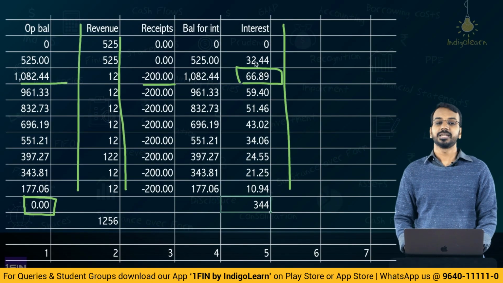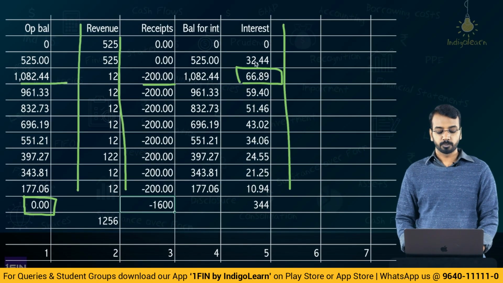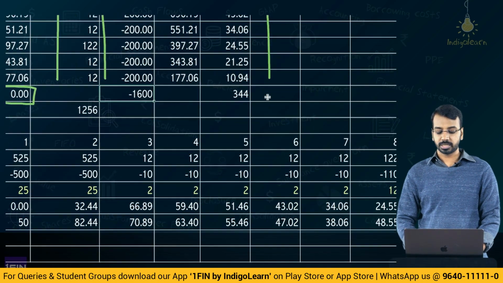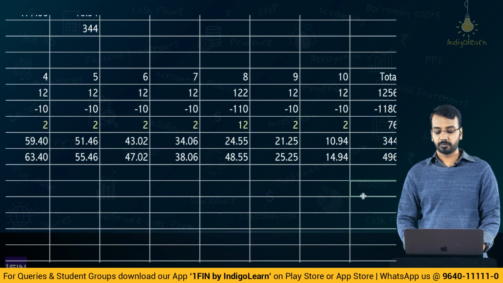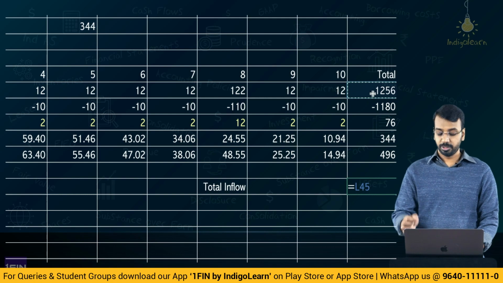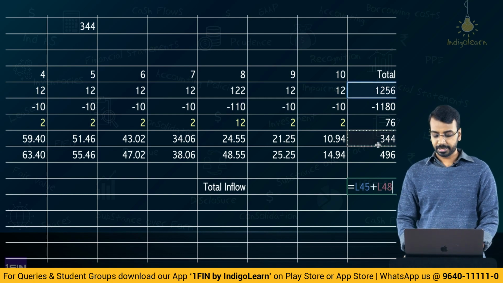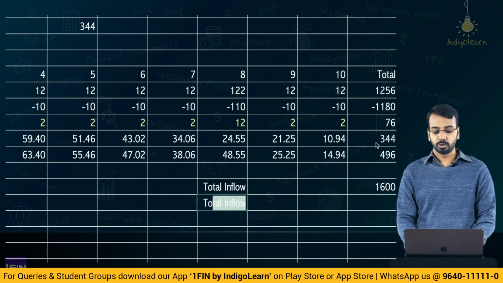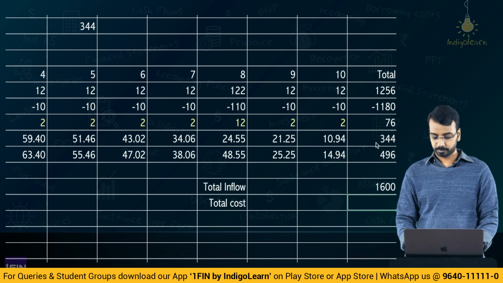Now, if you want to come back and see here, the total of interest income is 344. The total of inflows is 1600. What does that inflow signify? Total inflow: 1256 revenue plus 344 interest, 1600 is the total inflow. Total cost, 1180, is the outflow.